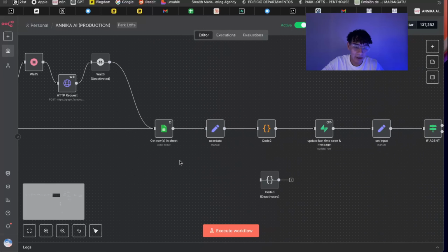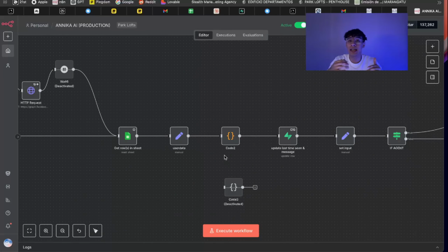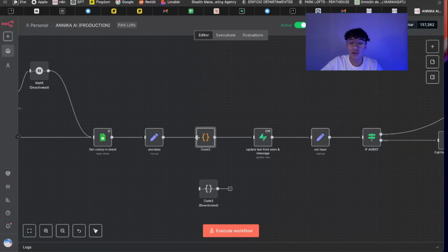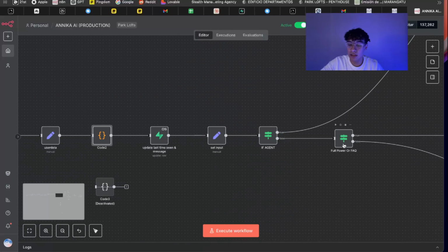Well, right here, what happened is that we get the rows from the sheet, if they exist or not. It doesn't matter because at this point it should exist because we already created them, and we get all the information of the prospect. We clean the information in here again, and then we check if we have all the information with this code node. If we have it, we set a variable that knows if we have all the information.